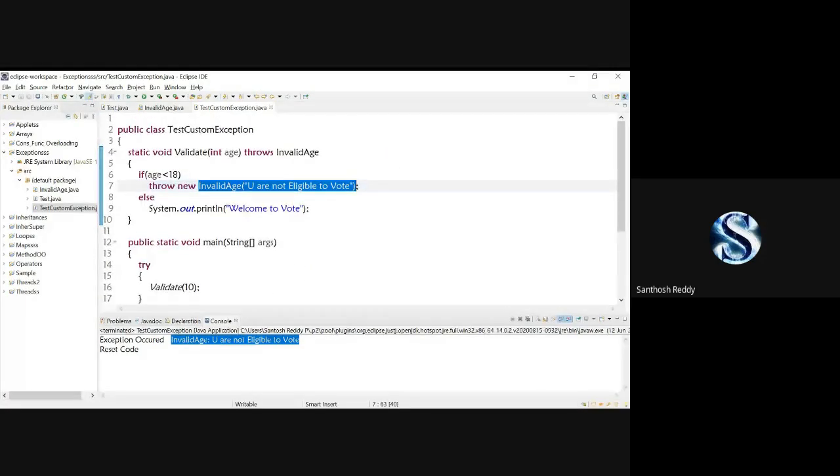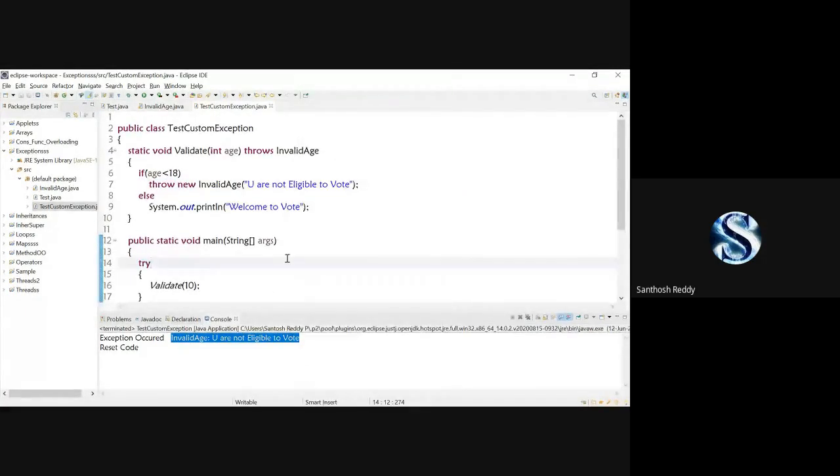Is it clear how to generate a custom exception, students? Yes, is it clear for everyone?